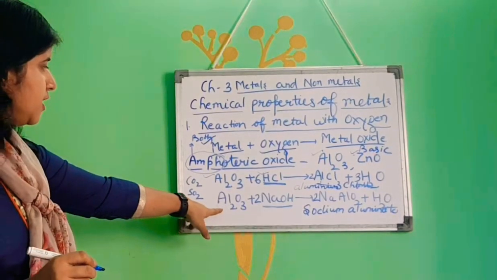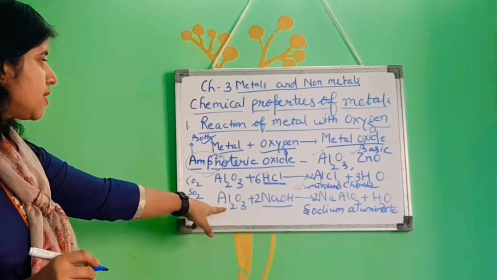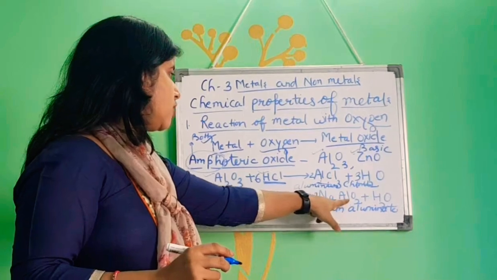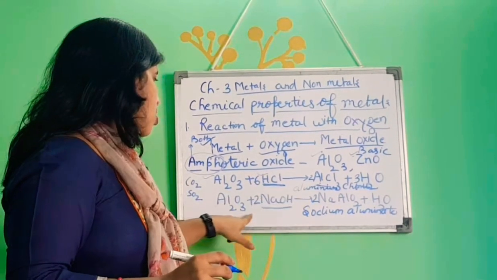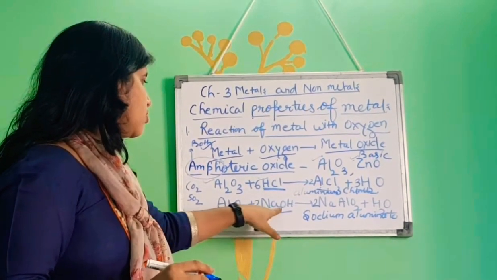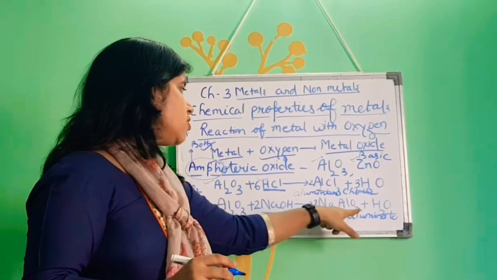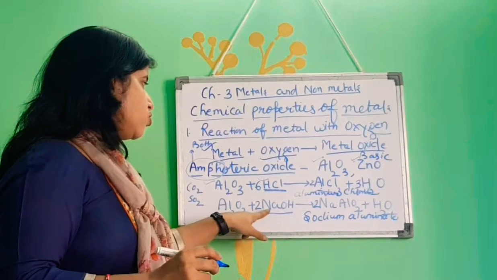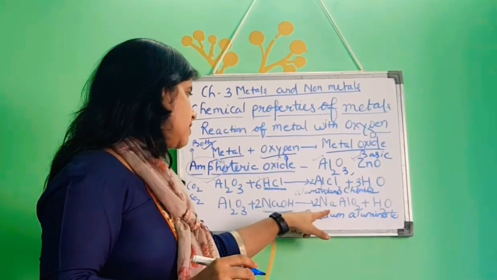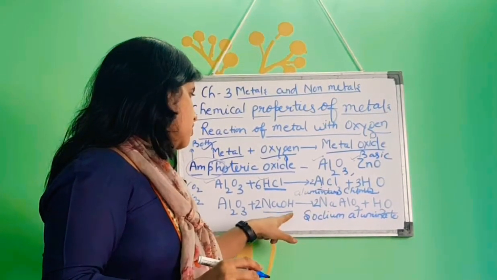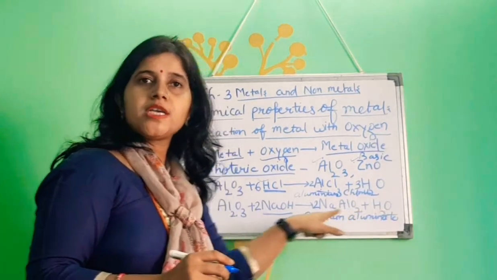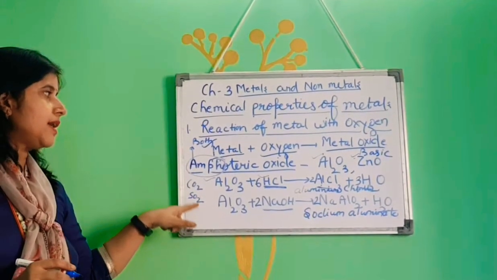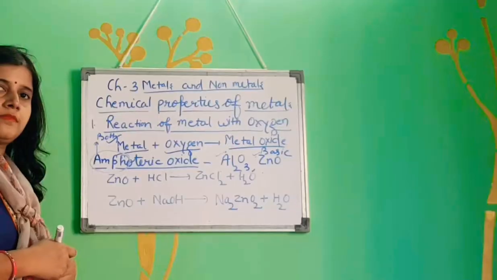Now the number of aluminium atoms is 2 here, and here also the number of aluminium atoms is 2. Oxygen is 3 here, and here 2. 3 plus 2 is 5, and 4 plus 1 is 5. Oxygen is balanced. 2 atoms of sodium here, 2 here. Hydrogen 2 here, hydrogen 2 here. So it is also balanced. So it is an example of an amphoteric oxide.